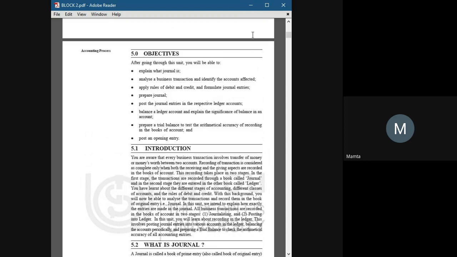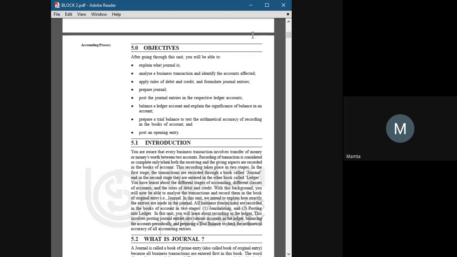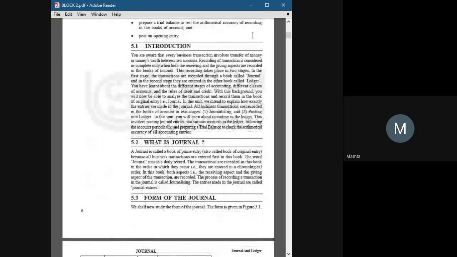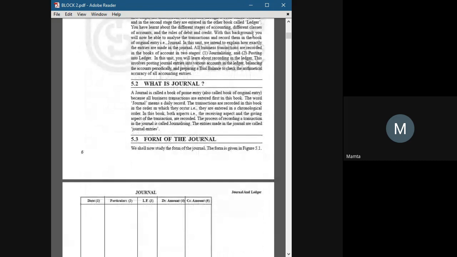Every organization has numerous transactions in a day, and an accountant has to record all of them. The book where he records all the transactions is known as a journal. It is the primary book of account.